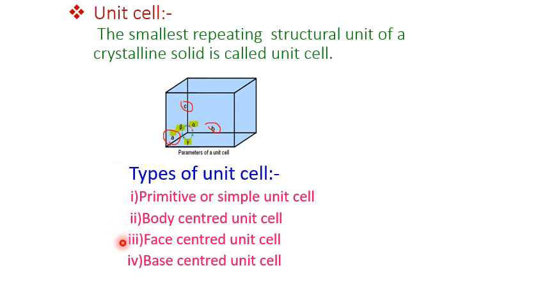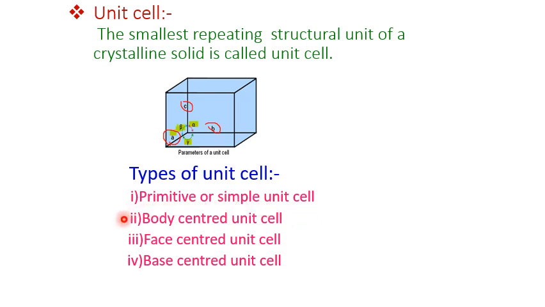In this type of unit cell, the constituent particles like atoms, ions or molecules are present only at the corners of the unit cell, and it is called primitive or simple unit cell. Then second type is body centered unit cell. In this type of unit cell, one constituent particle, that means atom, is present at the center of its body in addition to the corner particles.